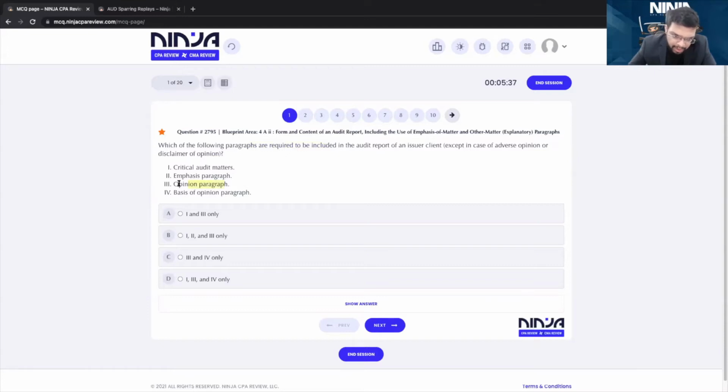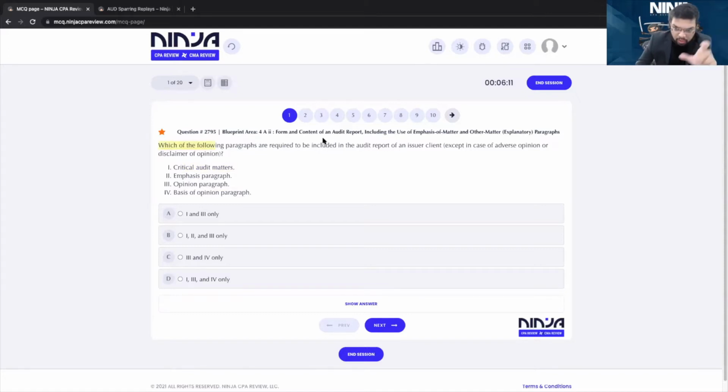See, you will always have the opinion paragraph. You will always have the basis of opinion paragraph. Critical audit matters paragraph will always be there. Even if you don't have CAMs, you will mention no CAMs. In adverse or disclaimer, you don't have CAM, but the question mentions except in case of adverse or disclaimer.